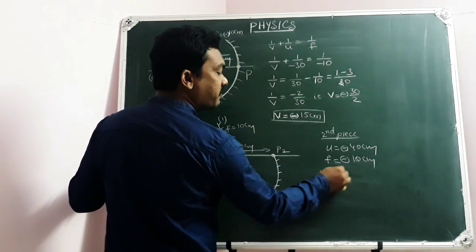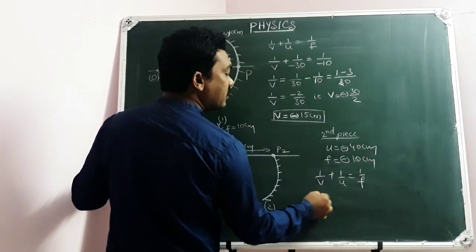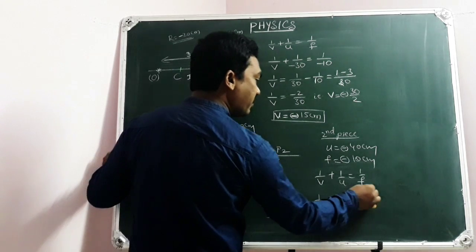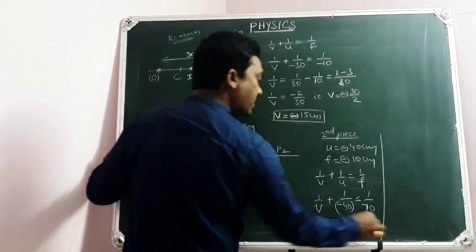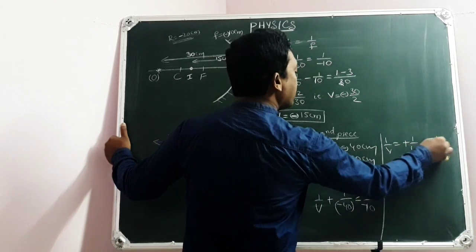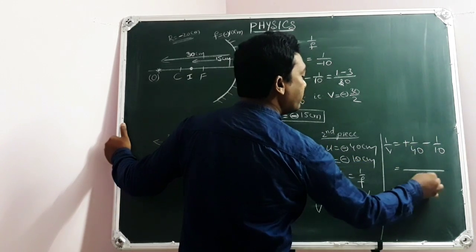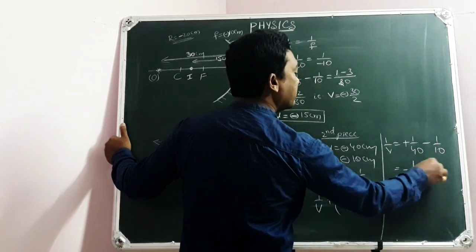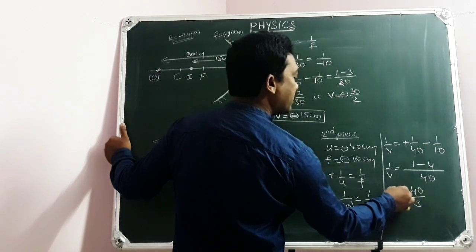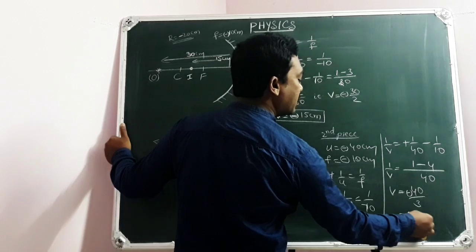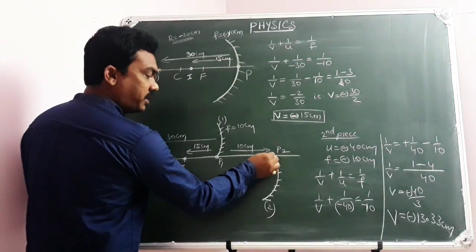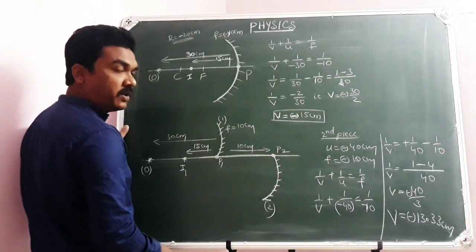Then your calculation: 1 by v plus 1 by u equal to 1 by f. So 1 by v plus 1 by minus 40 equal to 1 by minus 10. Then here 1 by v equal to plus 1 by 40 minus 1 by 10. Then here it is going to be 40, 1 minus 4. So v is equal to 40 by minus 3, that means minus 40 by 3, which is approximately 13.33 centimeters. From the second piece, your image distance is going to be 13.33.